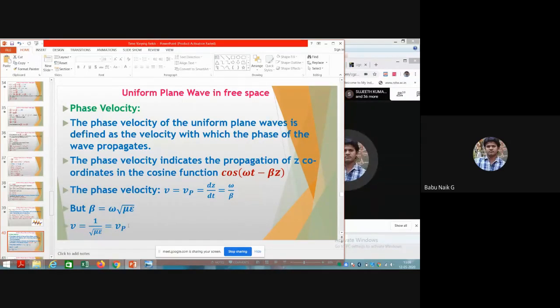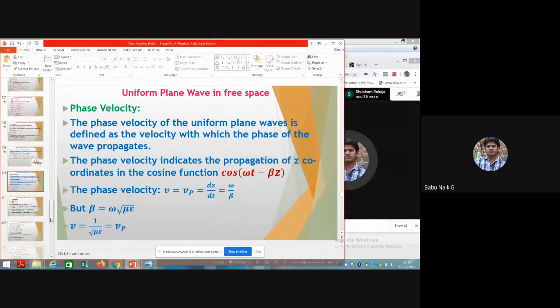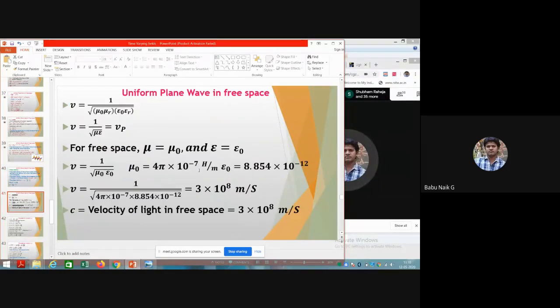This velocity is the phase velocity, represented as v suffix p, or generally just the velocity. This is the one velocity to be calculated. Further, you can see the velocity for a uniform plane wave in free space, v equal to the square root of that in free space.